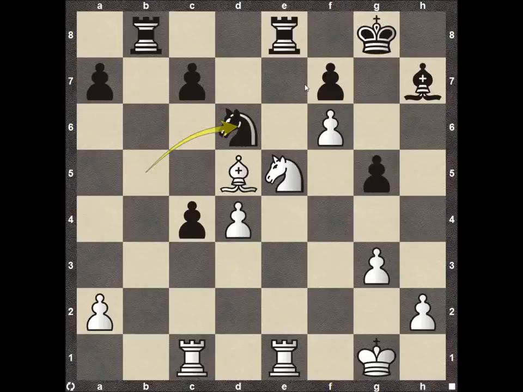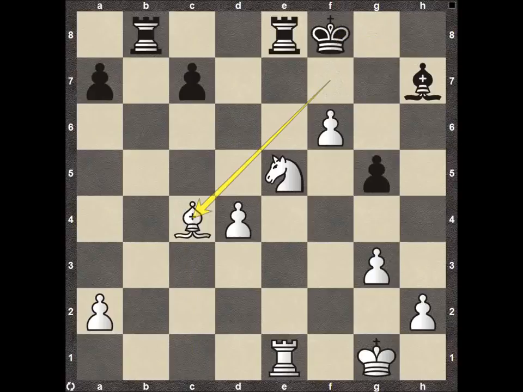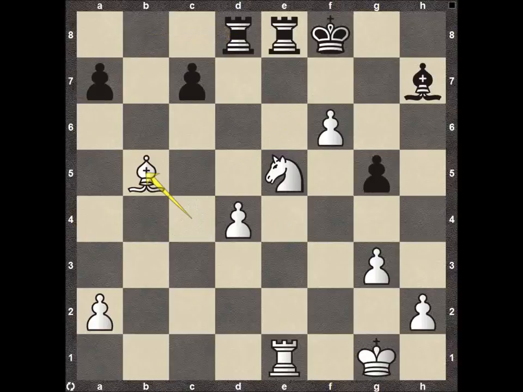But knight to d6 does stop this, but now all of a sudden rook to c4, and even if the knight takes, then we just see check, and then after the king moves, the knight is going to fall. The knight's now threatening to come up here to d7, so we can see rook d8 trying to stop that. Bishop to b5 now attacking this rook. It just gets really, really complicated.